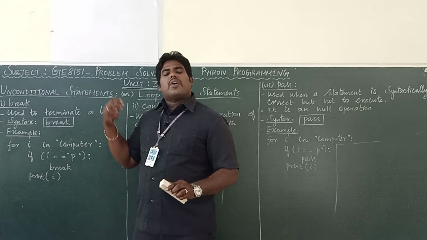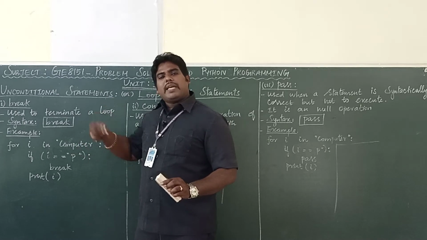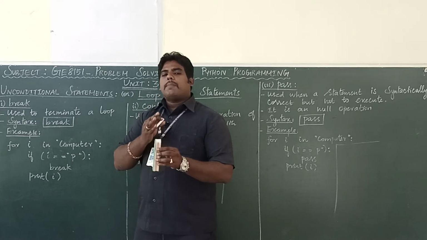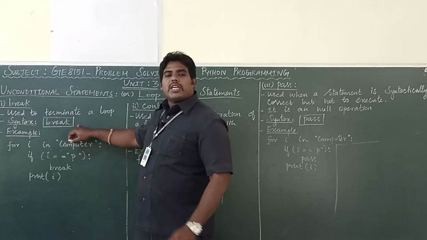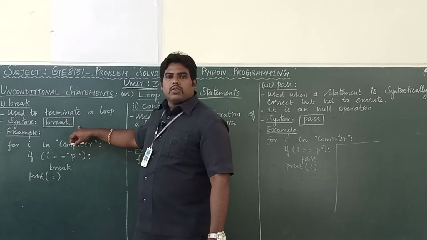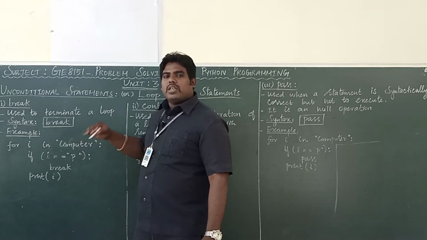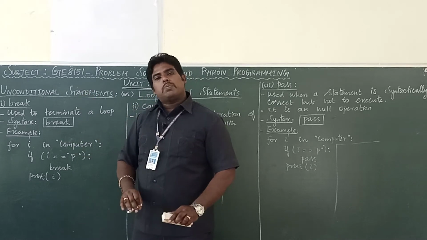So, what is a loop? Loop is used to execute the statements repeatedly. At some point of time, if you want to break that loop, that place we can use a break. So, these loop control statements work along with the conditional statements. I can give, if this condition is true, just break the loop.